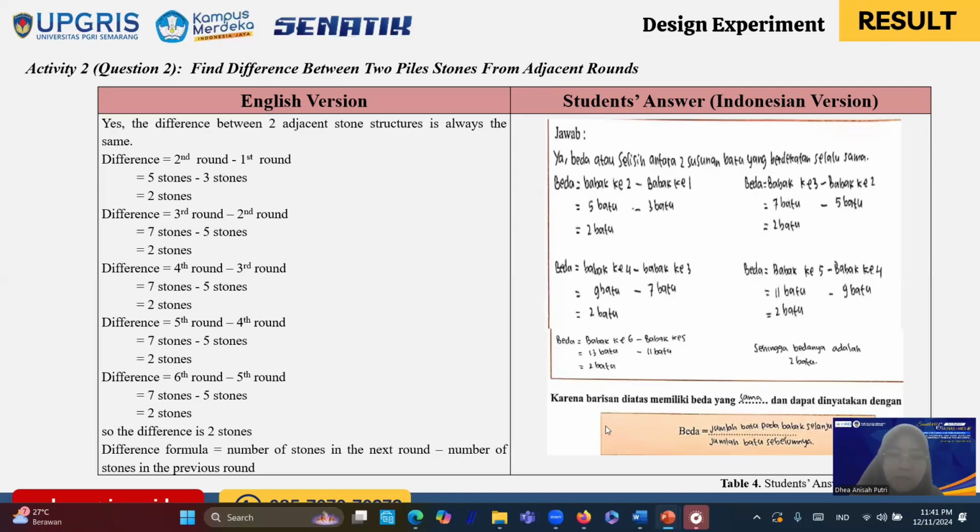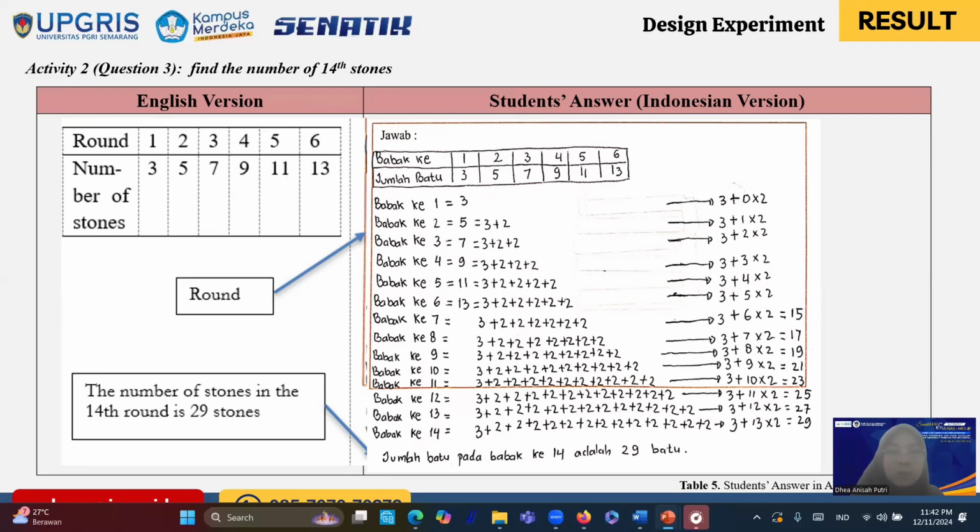And meskipun mereka tidak dapat menuliskan the formula yaitu b sama dengan Un kurang Un-1, we can conclude that they understand about the difference formula in arithmetic sequence. The next one is activity 2, question 3. Find the number of stones in the 14th round.